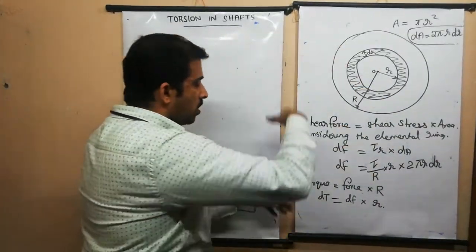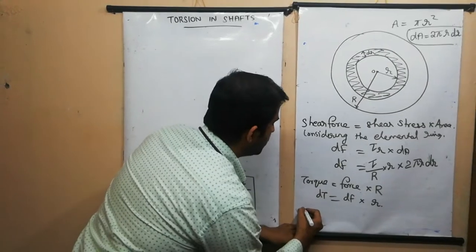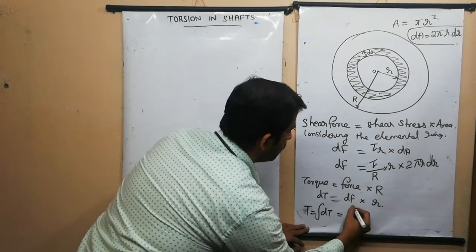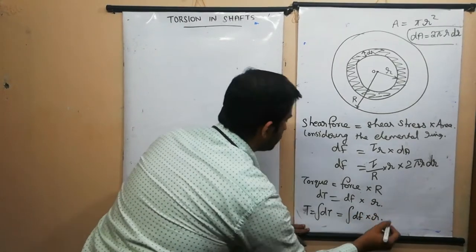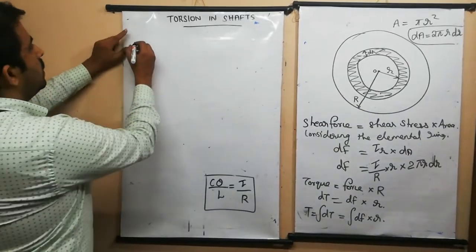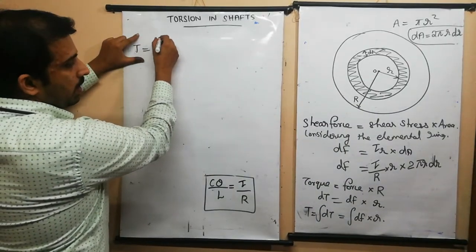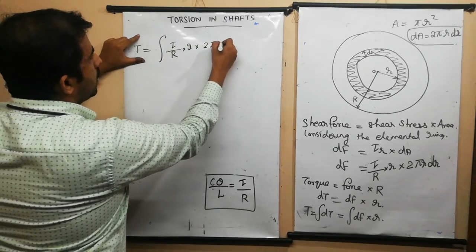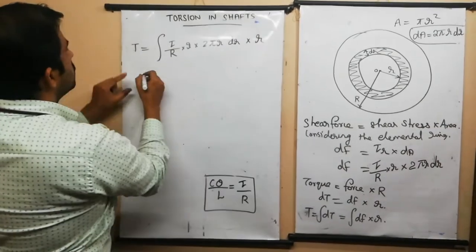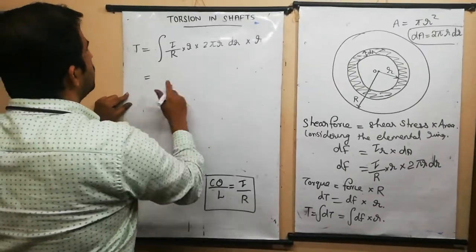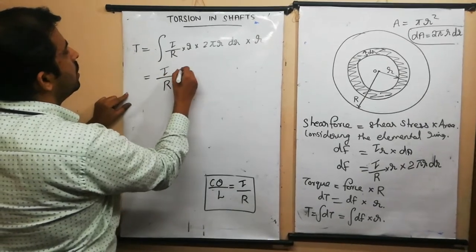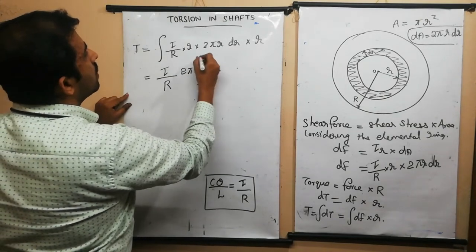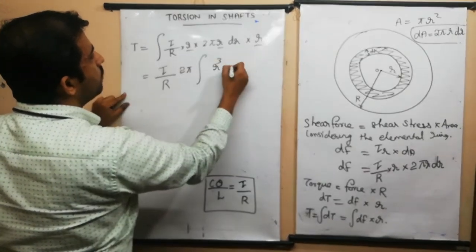Now for getting the entire torque on the shaft, we should integrate this. T is equal to the integral of dT, that is equal to the integral of dF into r. So dF into r, what is the value? T is equal to the integral of tau divided by R into 2 pi r dr into r. We can take the constants outside: tau divided by R into 2 pi into the integral of r cubed dr.